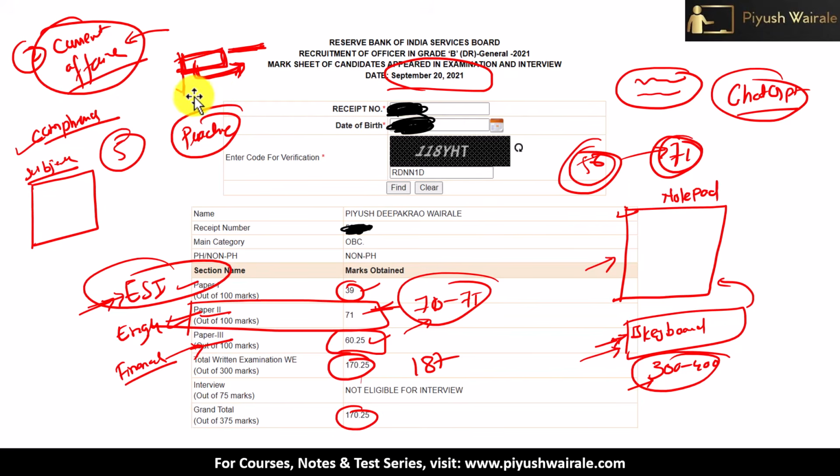The third point is that in comprehension or passage type questions, don't simply copy paste the content into the answer here, right? You have to write the answer in your own language and make sure you don't make any spelling mistakes. Spelling mistakes are not allowed. Also, try to avoid grammatical mistakes as well.